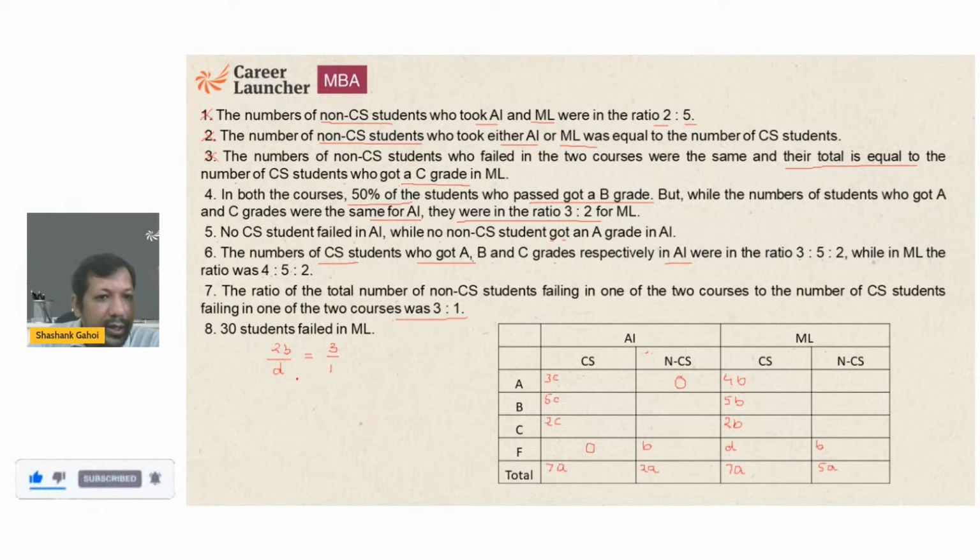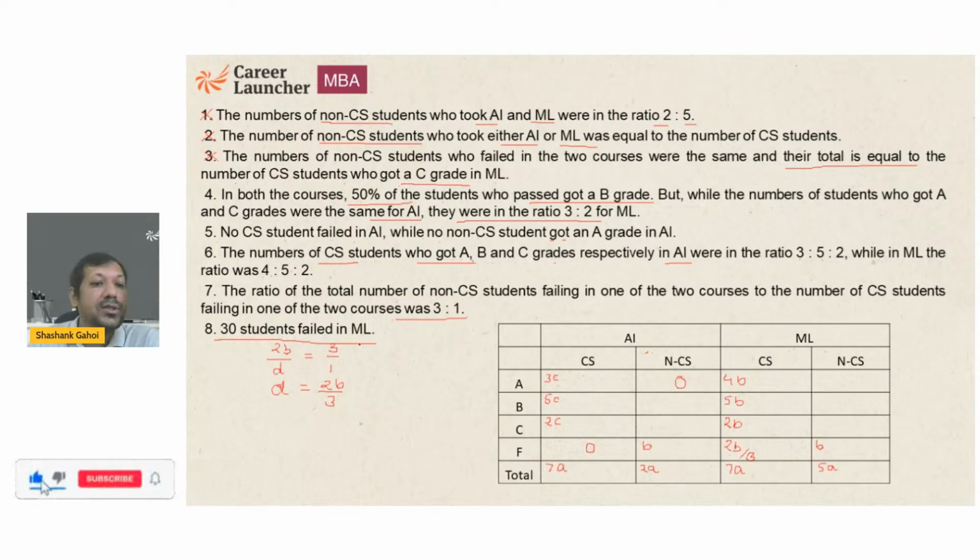So from here, I can say that D is equal to 2B upon 3. This is what we are getting. So I'm just erasing it and writing it as 2B by 3. Now, unless I get a number, nothing much to do. And this is the breakthrough.